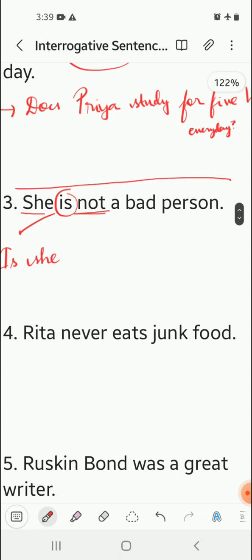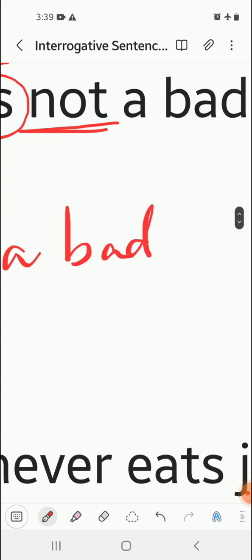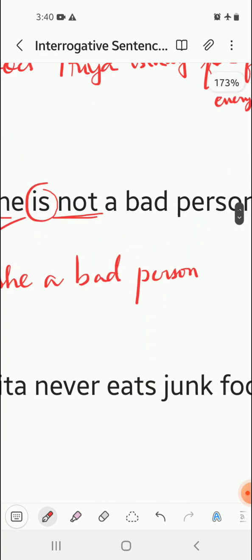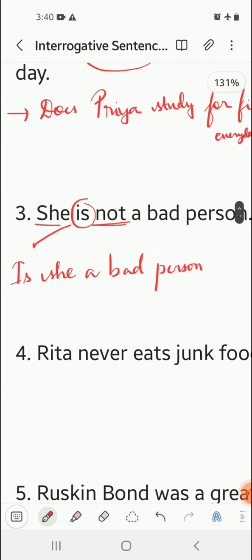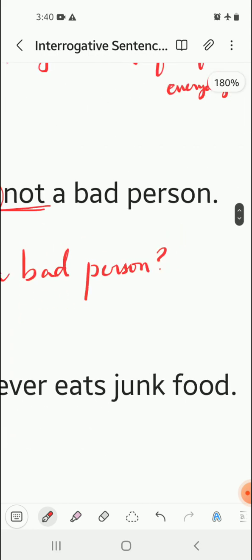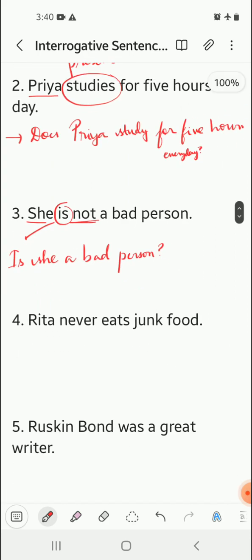The sentence suggests that the person is not bad. So if she's not bad, we'll ask, is she a bad person? So she's not a bad person. Is she a bad person? Because technically, if the question asked is she not a bad person, you can't answer she is not a bad person. If the question is, is she a bad person, then you can answer she is not a bad person. So you have to always think that the sentence given to us is the answer for the question that we are framing. So this is the way we are going to do it.